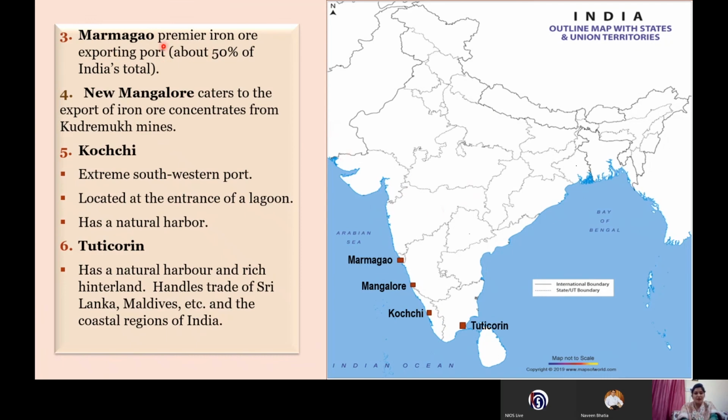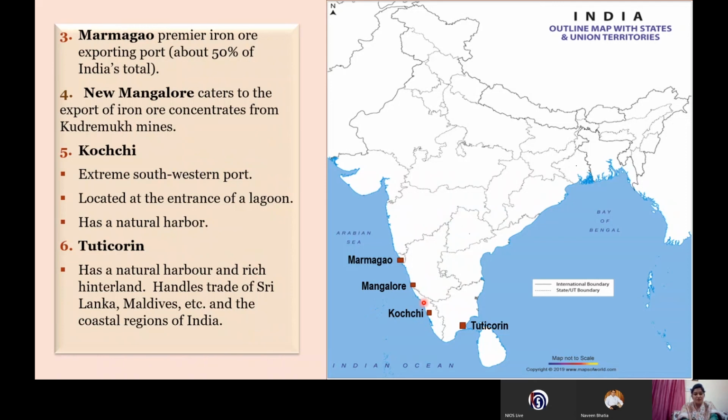Next we have the Marmagao port. Here it is in Goa. It is very easy to remember also that Marmagao port is in Goa, and it is the premier iron ore exporting port. It exports almost 50% of India's total export of iron ore. Next we have the New Mangalore port. It is in Karnataka, and it is also very useful for the export of iron ore. In an earlier chapter you have studied about the Kudremukh mine. It is in Karnataka only. So maximum iron ore from the Kudremukh is exported from Mangalore.